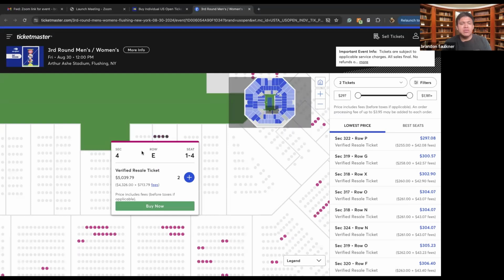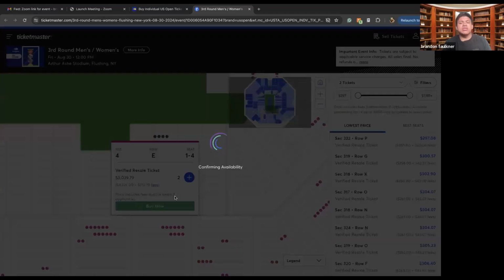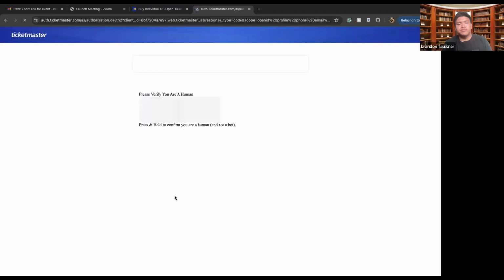So here we have section 4. It'll tell you the section, the row, and how many seats you have. These are available resale tickets. We can specify the amount of tickets that we want. And of course, because it is so close to the court, it is an obscene amount of money, roughly $5,000 here. And then, of course, we can continue to purchase as well.